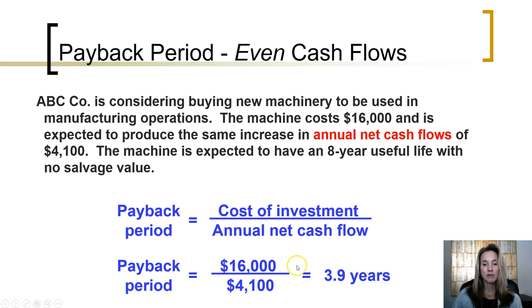$16,000 initial investment divided by a $4,100 annual net cash flow, payback period is expected to be 3.9 years. When comparing the expected payback period to the useful life of the asset, we can see that it's expected to pay itself off roughly halfway through the asset's life, or roughly at the 4-year mark out of an 8-year useful life.